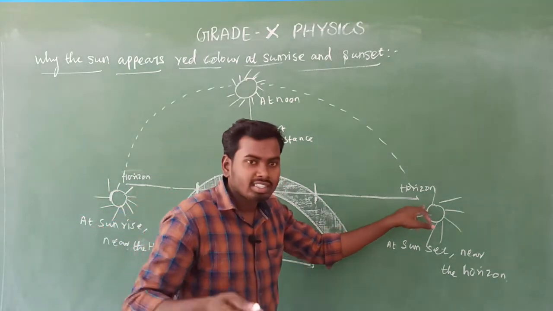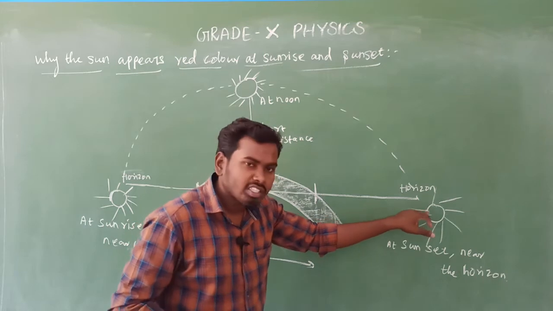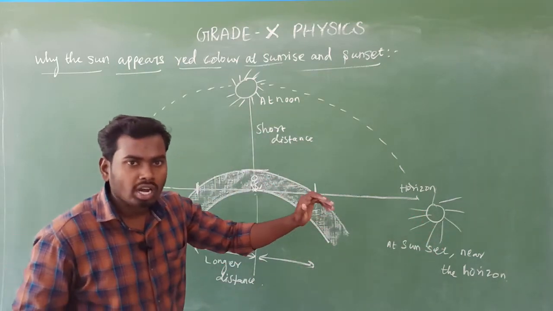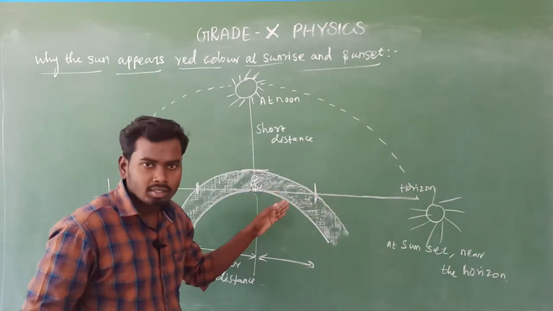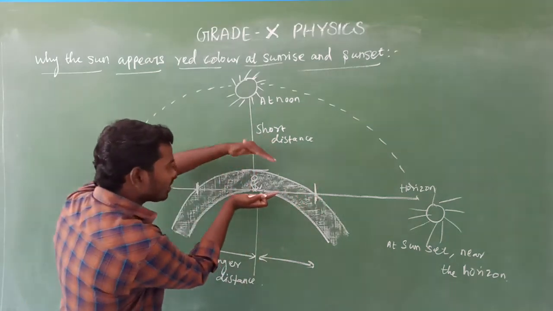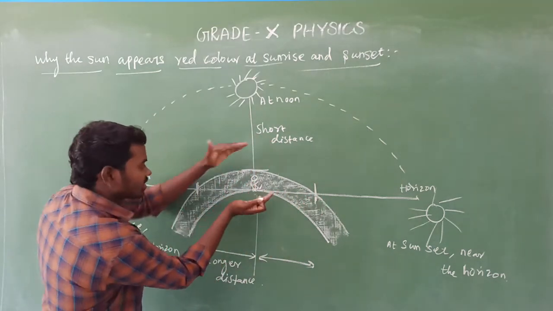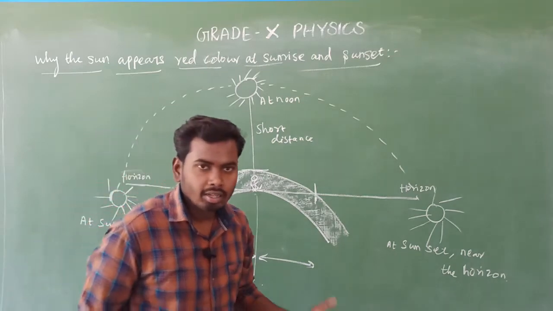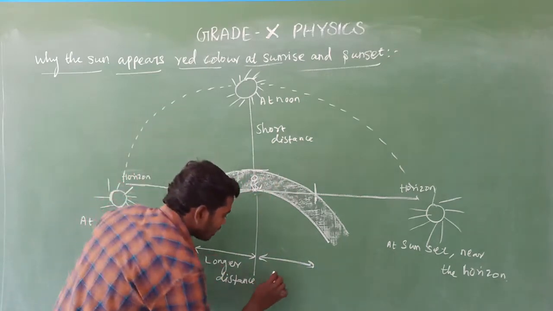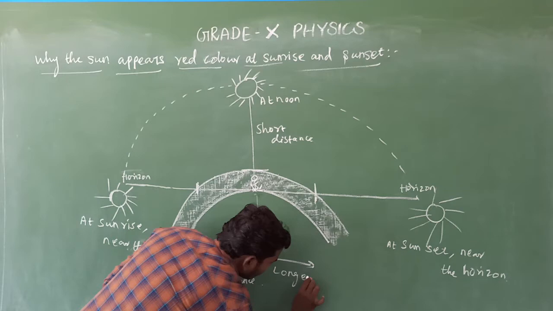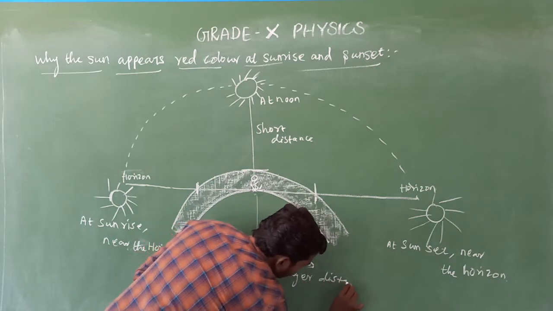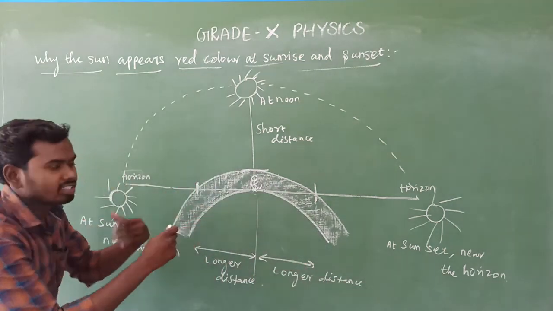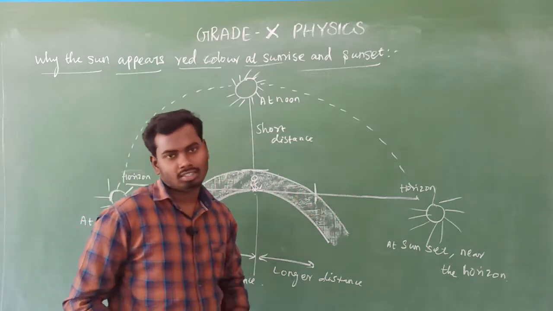So during sunset, note this point: the sunlight has to travel a longer distance. This is a longer distance compared to this one and that one. Very simple. So this is the longer distance. All the basic things are completed. Next we are going to see that.